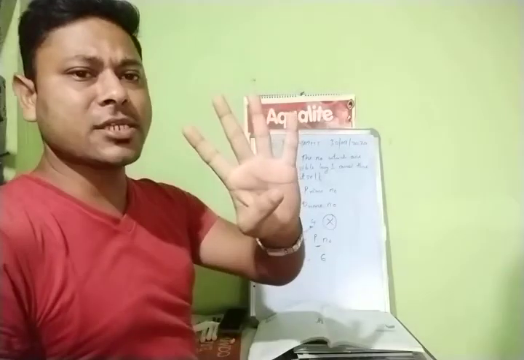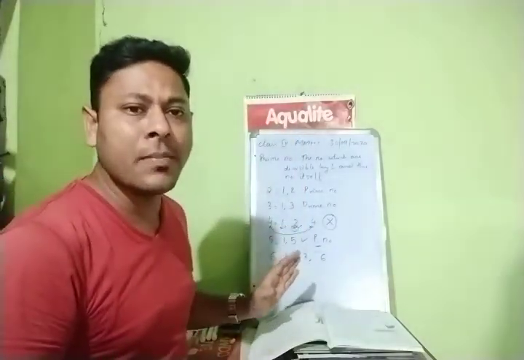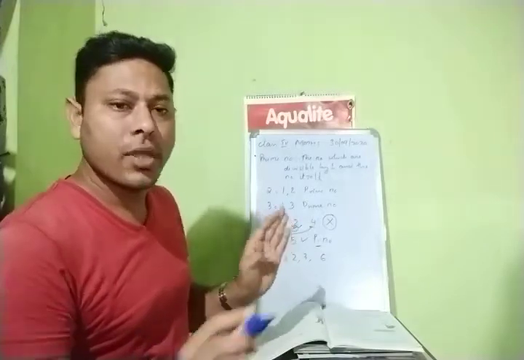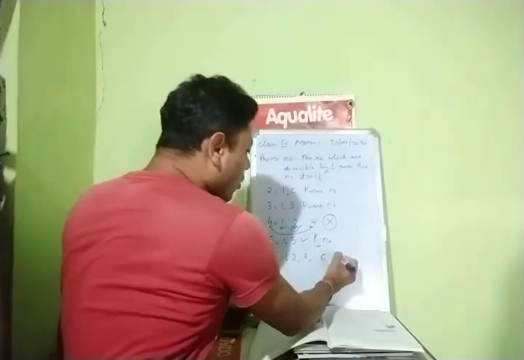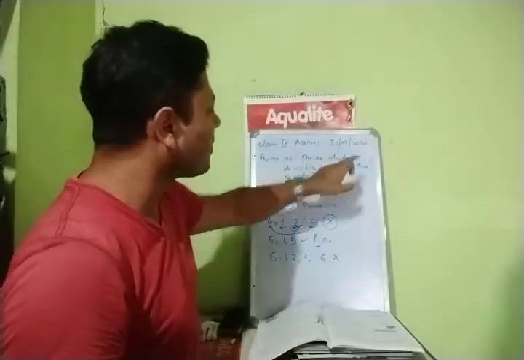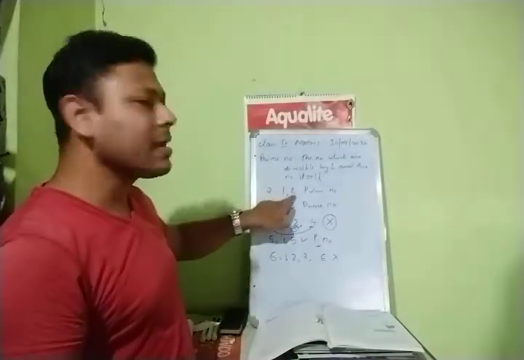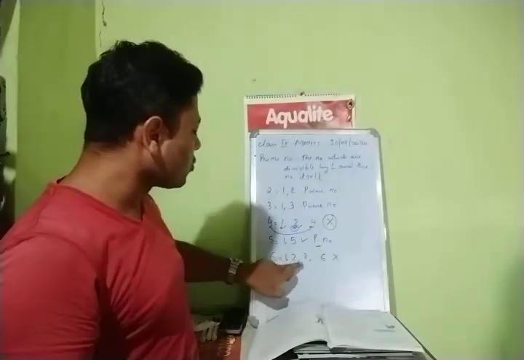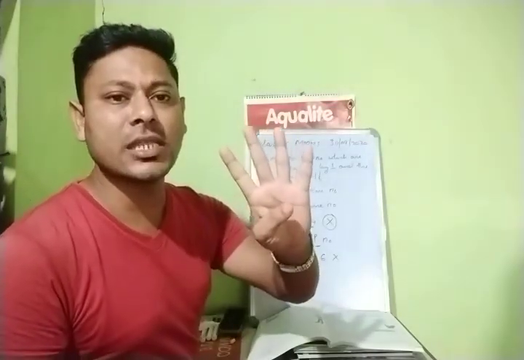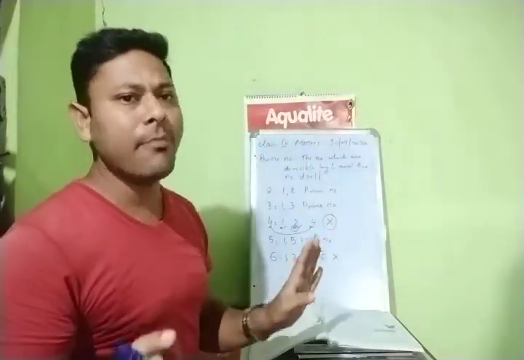So 4 factors are there. So is this a prime number? No. It is not a prime number. Why? Because for becoming a prime number, there should be only 2 factors, that is 1 and the number itself. But here 1, 2, 3, 4, 4 factors are there. So this is not a prime number.